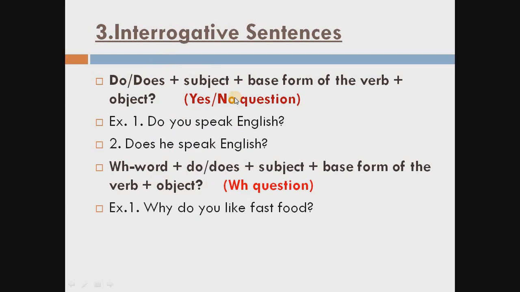For the yes-no question, we always start the question with do or does, then subject, base form of the verb, then object. Base form of the verb means here first form of the verb. And for the WH question, we use WH word before using do or does, then subject, then first form of the verb, then object. Students, always remember, you have to learn all these formulas.